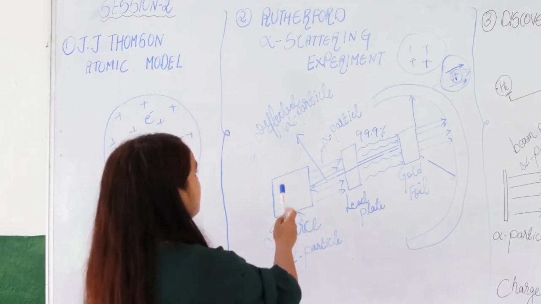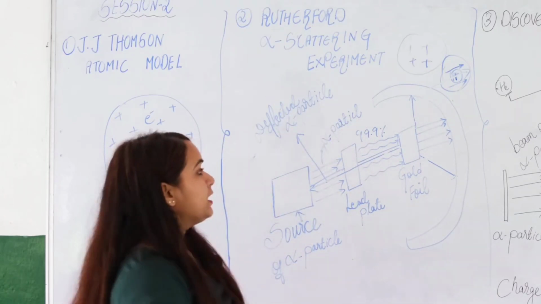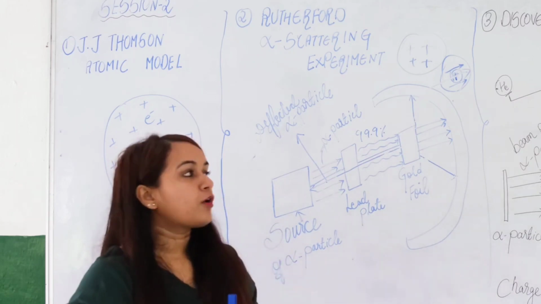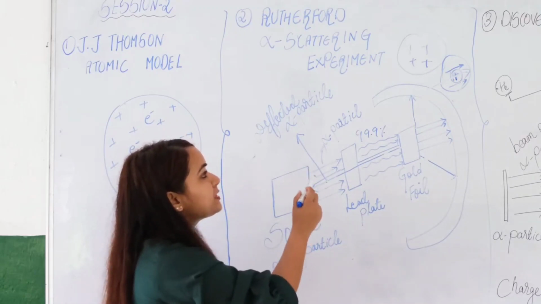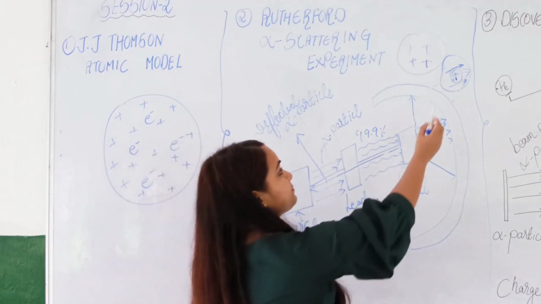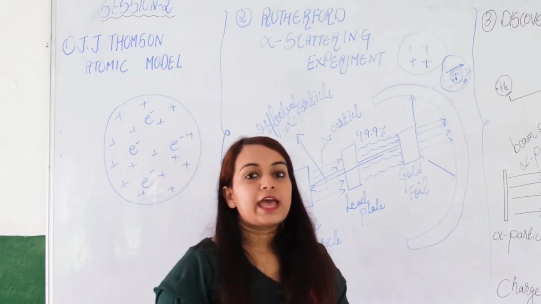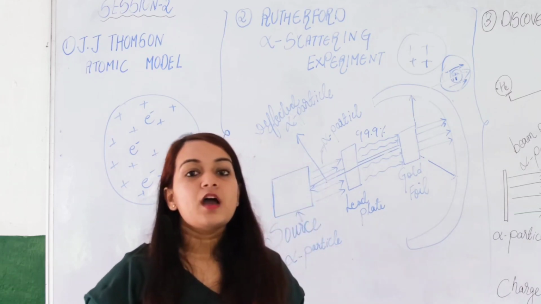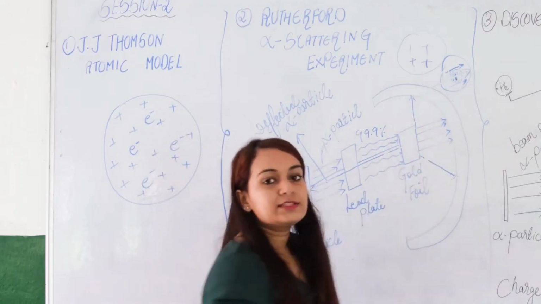Now, based on this experiment, he made a model. That means his postulates he wrote down or formulated in a model. So his first postulate was that an atom has empty space around it and the positive region or the positive portion is concentrated only in a very small region, that is at the center.